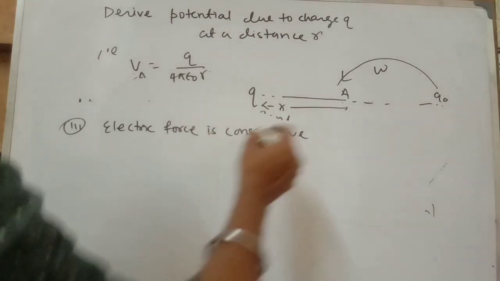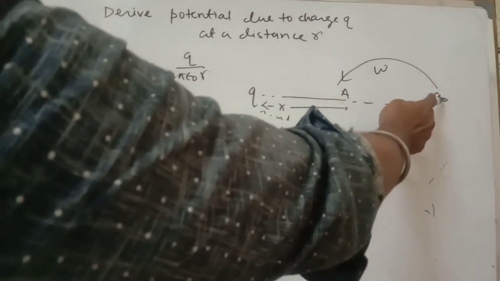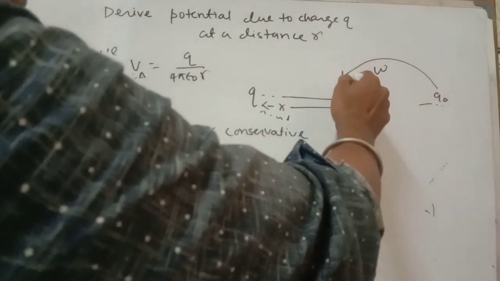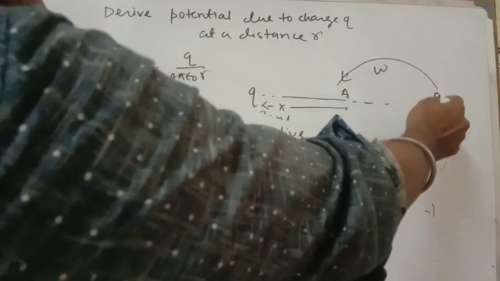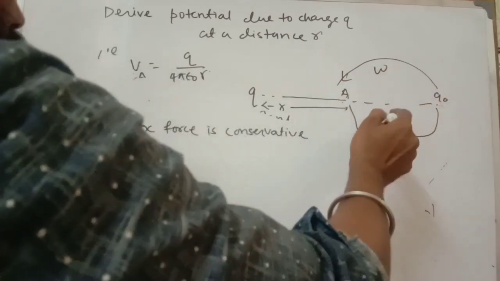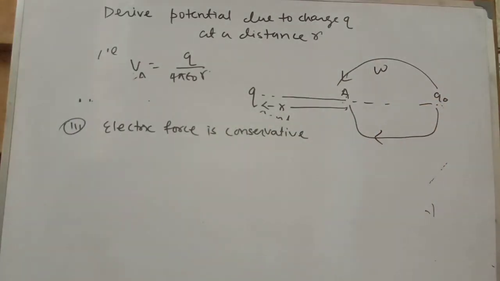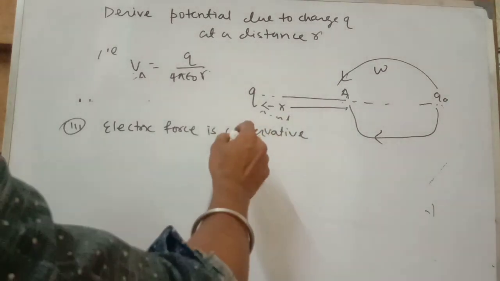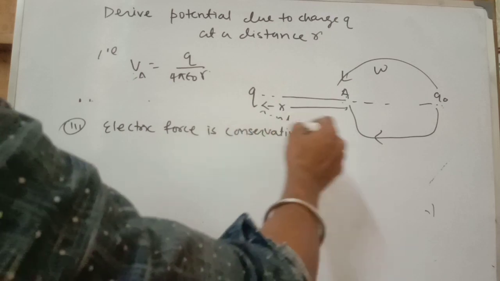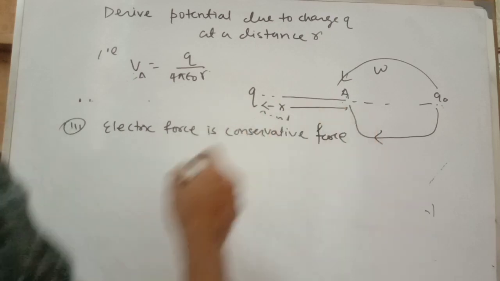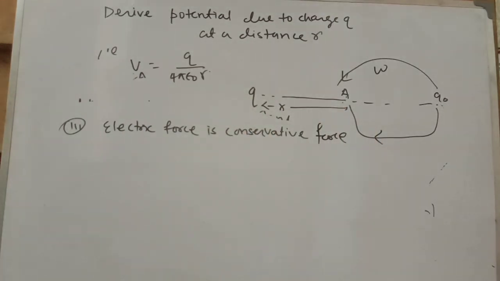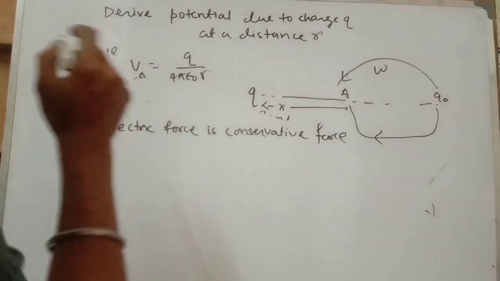So if you do work to bring a unit positive charge from infinite to this point, either this way or this path, it does not depend upon the path. So electric force is a conservative force.